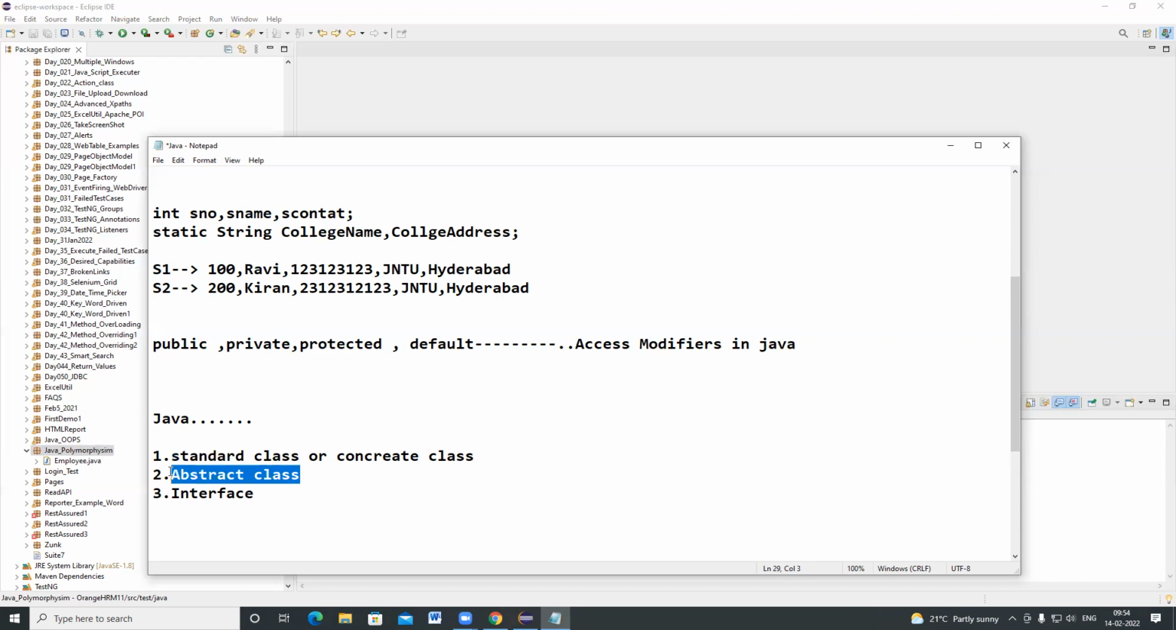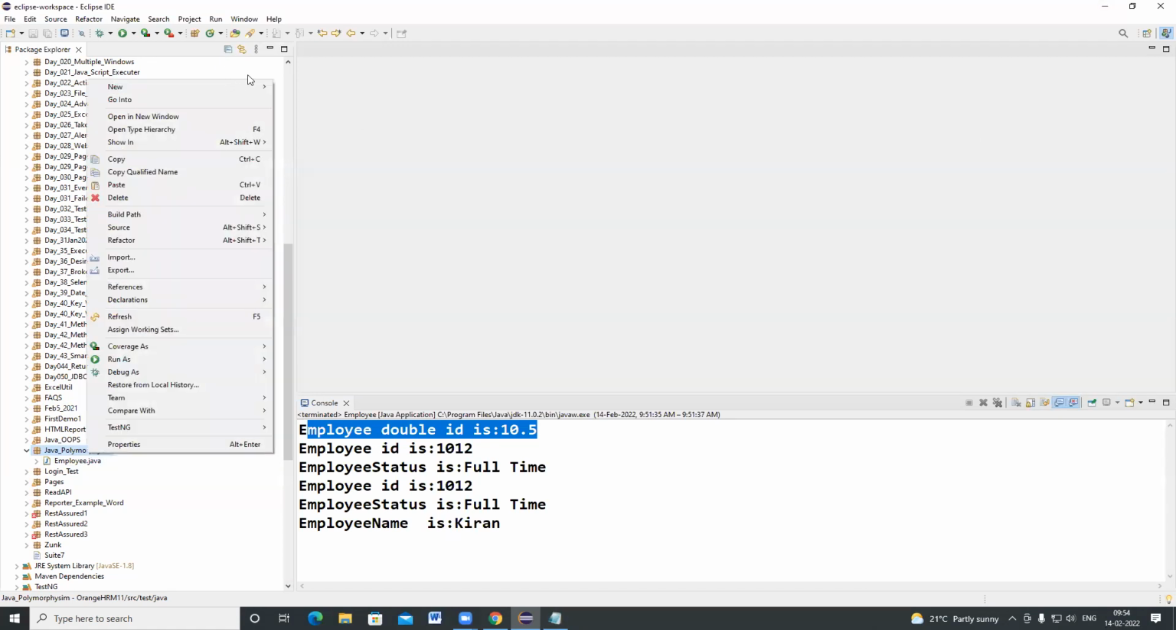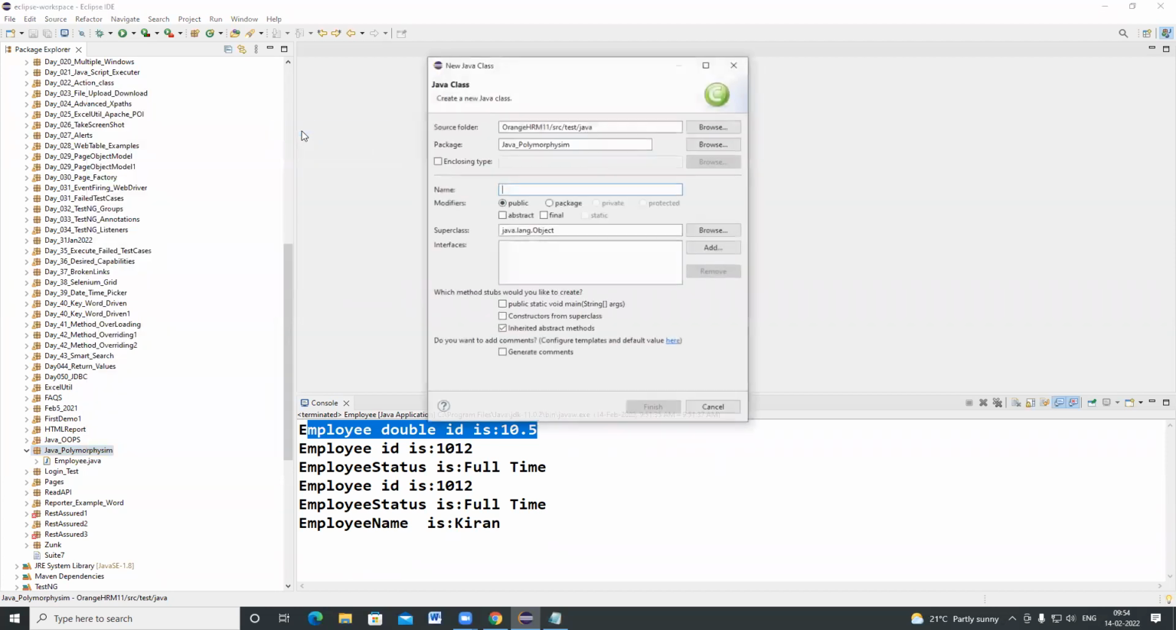First I'm going to explain about abstract class. So how to create an abstract class? Whatever class you create by default, we can call it a concrete class. So now I have created a concrete class here. Now I am going to create an abstract class. I have created A, and to create an abstract class, you need to select this keyword. If you want to select the main method, you can, but I'm not selecting it.